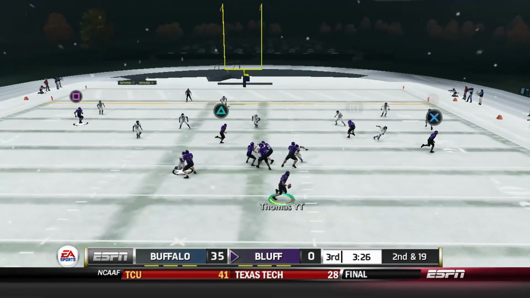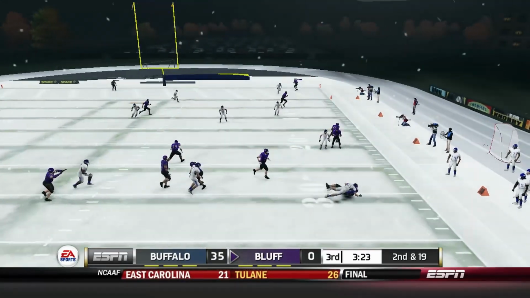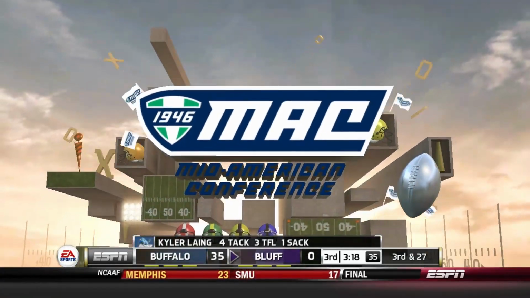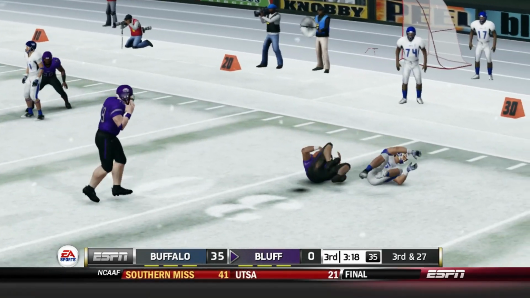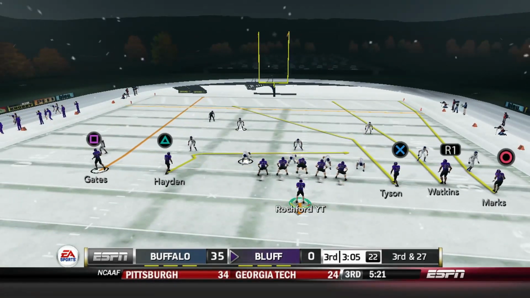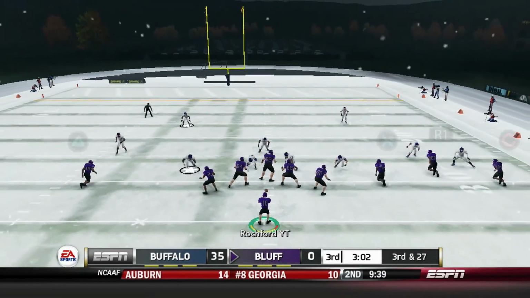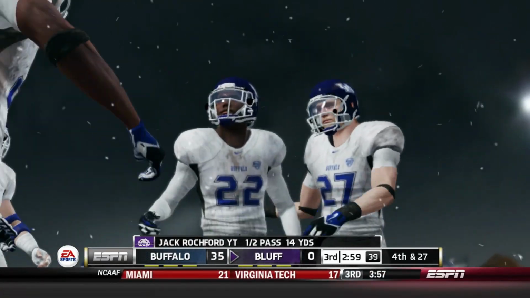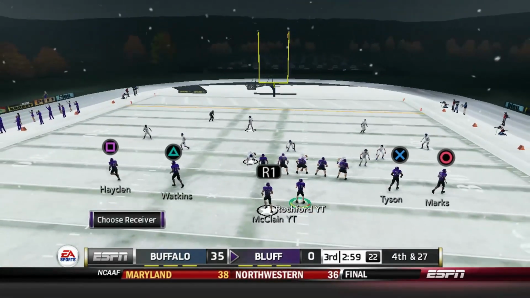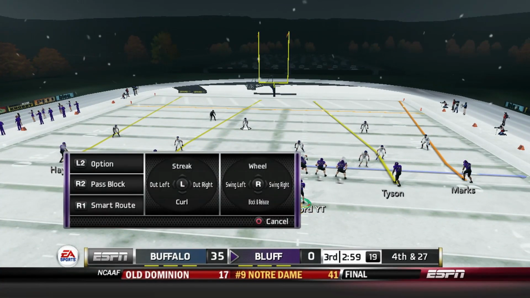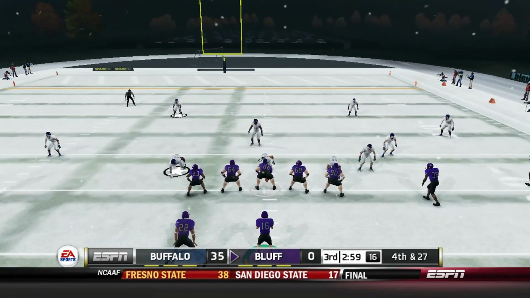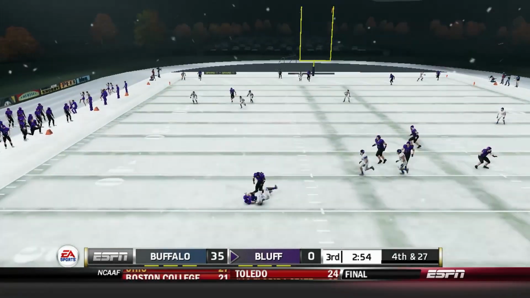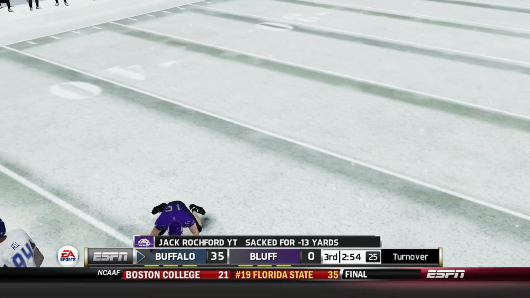So now a 2nd and 19 for Thomas and company. Got to try to make something happen here as we try to throw the out route. But IT Thomas not only gets sacked, but also looked like he got a little shaken up. Very hard hit by that linebacker. And so for this 3rd and 27, we have Jack Rockford back in the game. We'll see if he can try to do anything. Trying to throw it over the middle. He had a receiver open in that secondary, but just couldn't get it up high enough. It was almost intercepted in the process. So now, 4th and 27. Going to try to send a running back on a wheel route as we try to go deep, but Rockford just doesn't have the time once again.